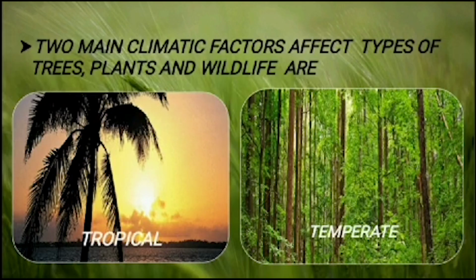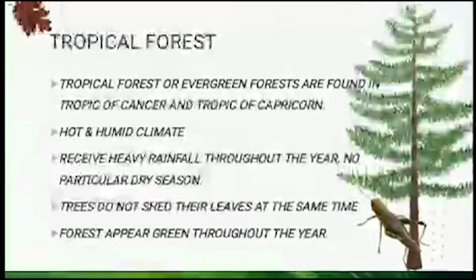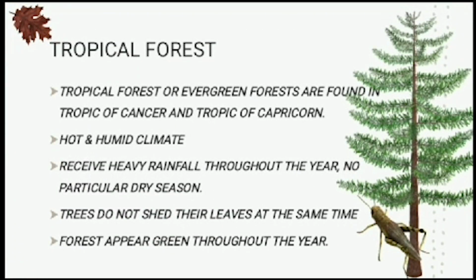Wildlife also differs greatly depending on the type of the forest. The two main climatic factors that affect the type of trees, plants and wildlife found in forests across the world are temperature and rainfall. Based on these factors, forests can be broadly classified as tropical, temperate, coniferous, and Mediterranean.